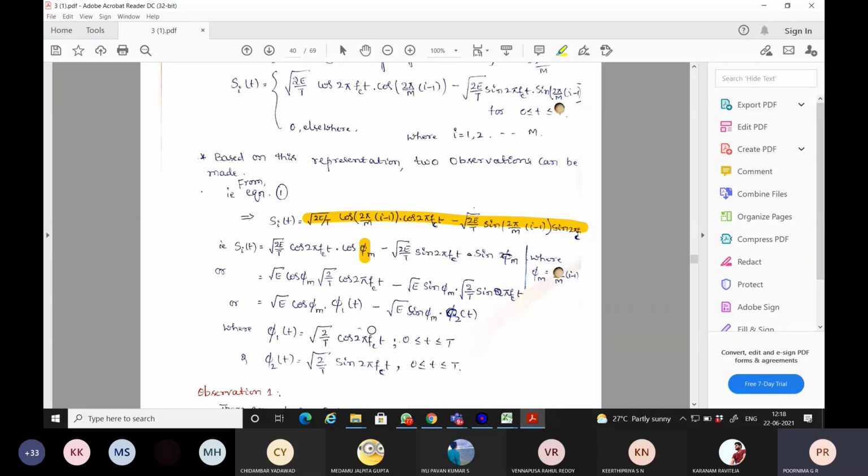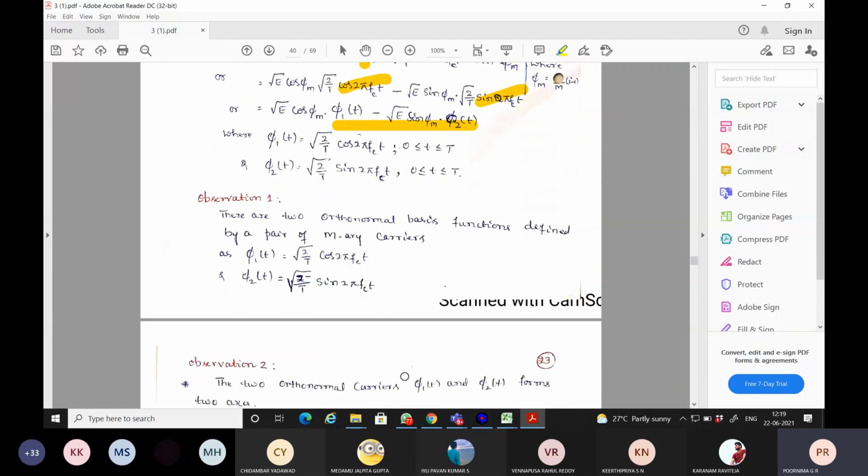And from this simplified equation, you can see root of 2E by T cos 2 pi fct in the first half of the equation, and in the second half you can see root of 2E by T sin 2 pi fct. So it is not the same carrier we are using here and here, if you compare. Therefore the cosine term I will represent through phi 1 of t, and the sine term as phi 2 of t. So here phi 1 of t is root of 2 by T cos 2 pi fct, and phi 2 of t is root of 2 by T sin 2 pi fct.